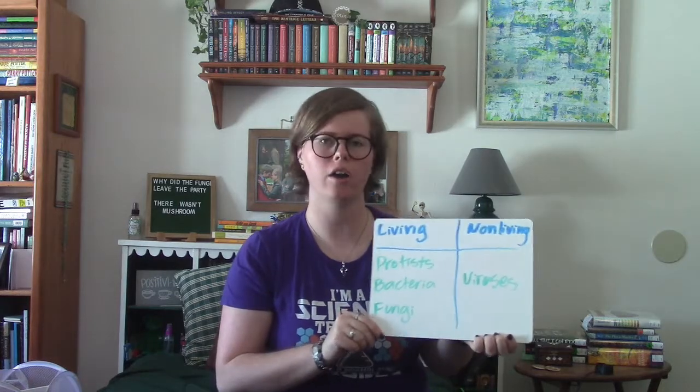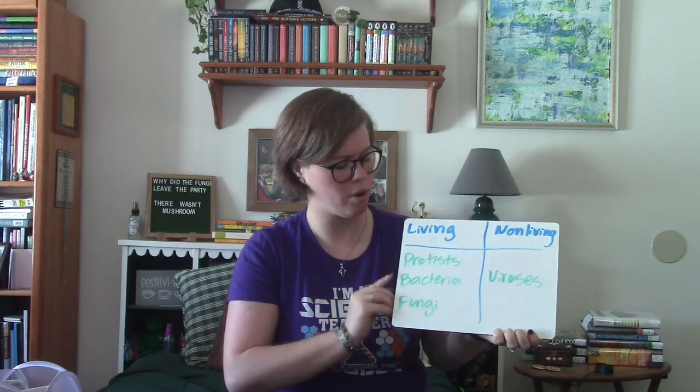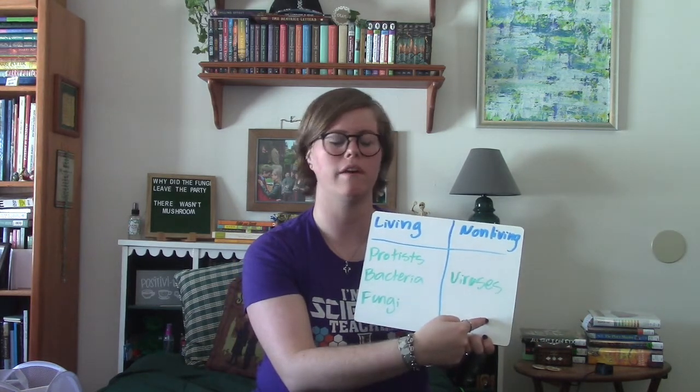And our last compare and contrast category is just to go over which things are living things or organisms and which things are non-living things. On our list today, we had 3 living things or 3 organisms. That would be protists, bacteria, and fungi. And we had 1 non-living thing, which is viruses.